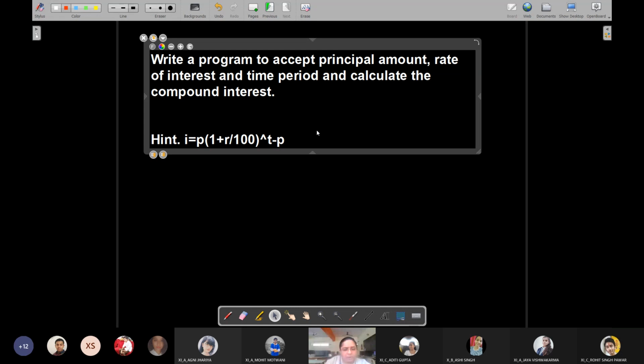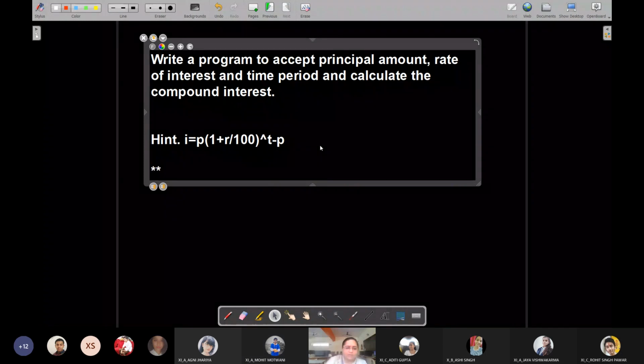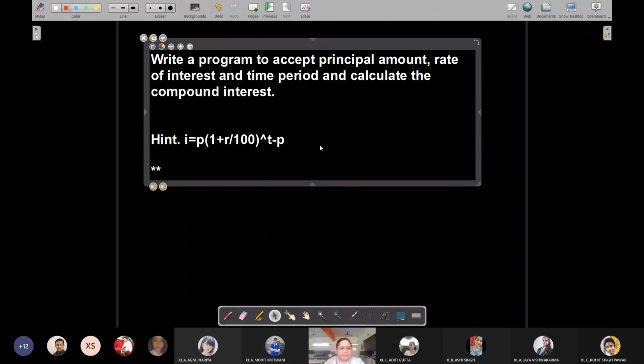Now, how am I going to convert this formula into Python? Can you tell me? You have learned the operators, and the exponentiation operator, raised to the power, also you have studied. That is the double asterisk.